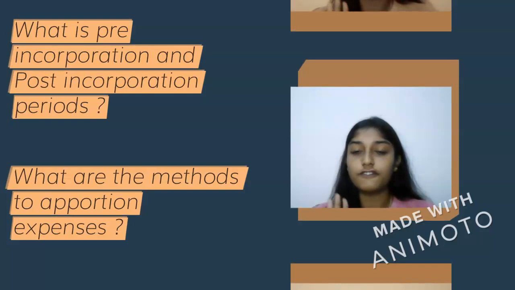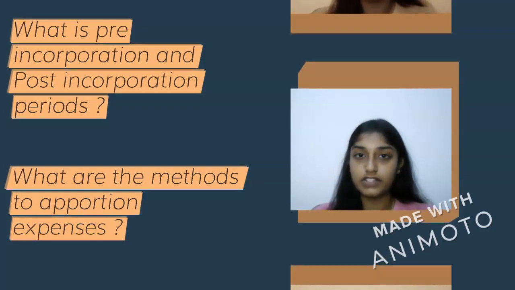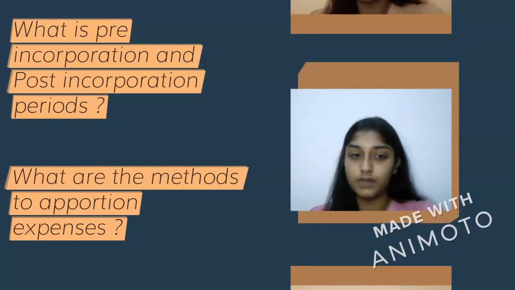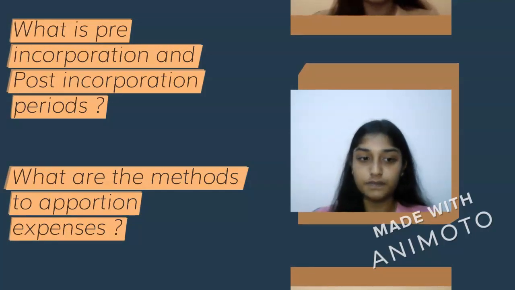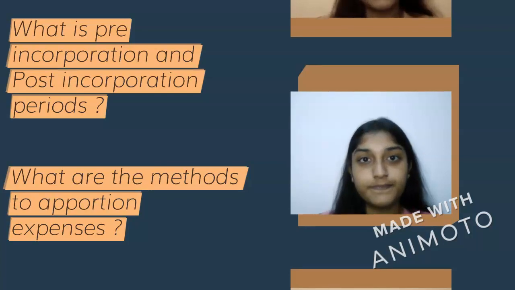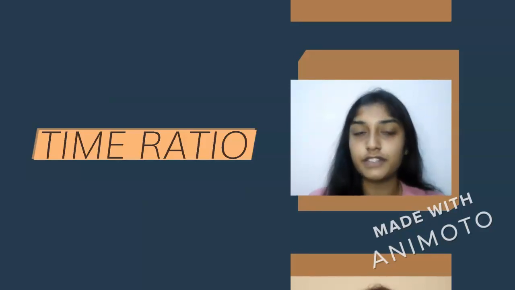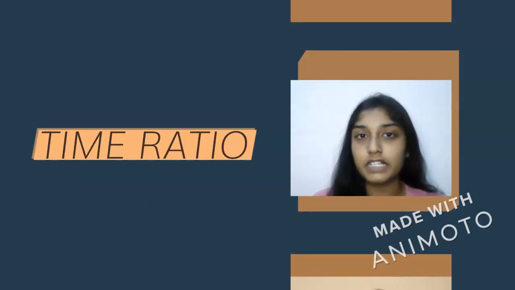There are 4 types of basis of apportionment, which are time ratio, sales ratio, weighted time ratio, and weighted sales ratio. These 4 are the major types of basis of apportionment of the expenses during incorporation of a new firm. The first basis of apportionment of expenses is the time ratio.